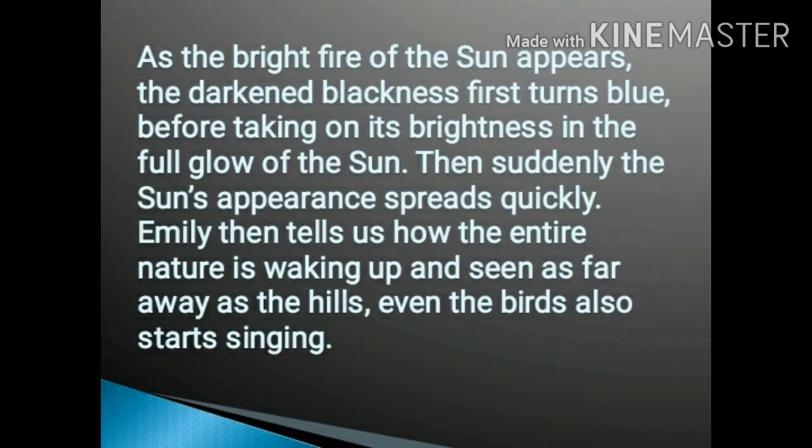Now, as the bright fire of the sun appears, the darkened blackness first turns blue. The darkness which was found there disappears before taking on its brightness in the full glow of the sun. With the rays of the sun, the darkness disappears. Then suddenly the sun appears pretty quickly. Even slowly and steadily, the full sun appears before us and it spreads all over.